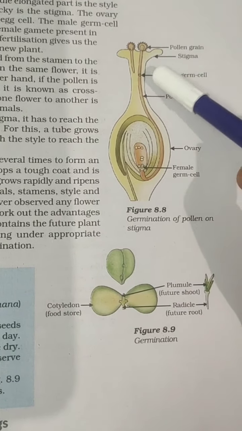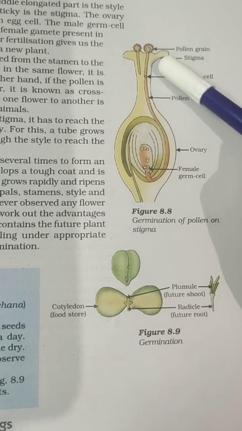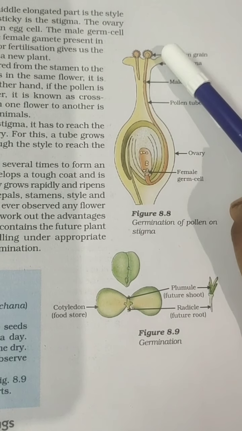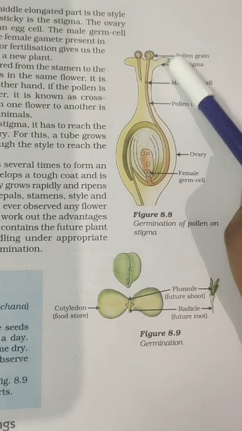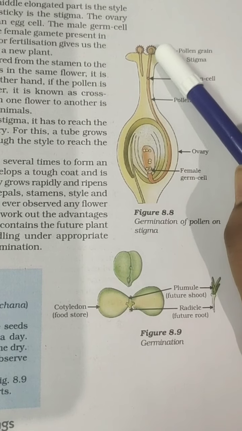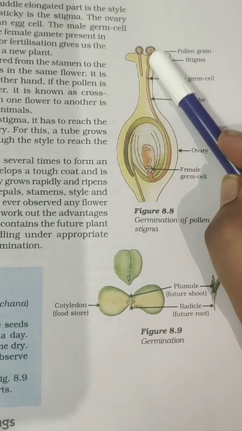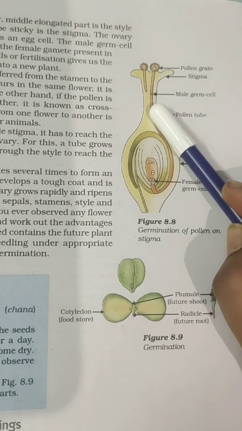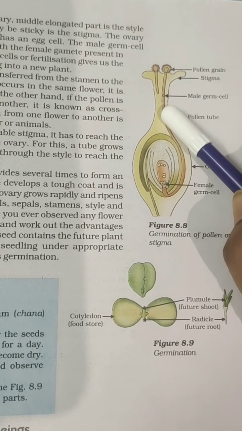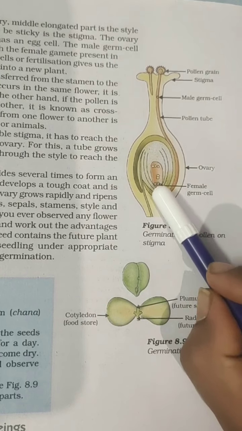Here in the diagram, this is the stigma and this is the sticky portion, and the pollen grains from the anther stick here. They are the male gametes. The pollen tube carries the male gametes; this is the stigma and this is the style, the elongated tube which goes to the ovary.